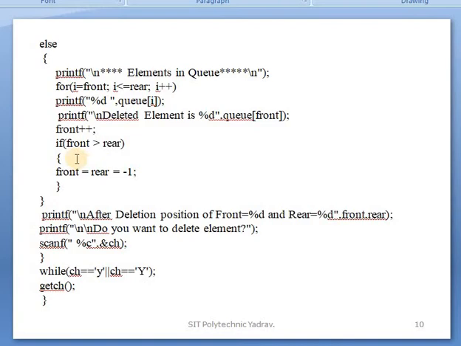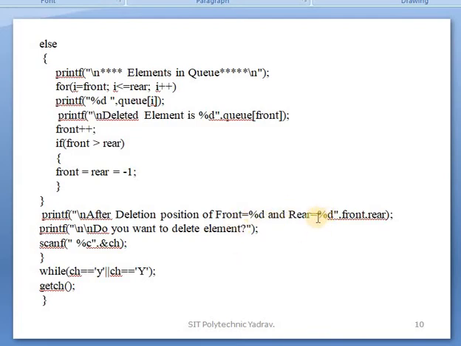Next, if front is equal to -1 is checked, and if it is true, then the inner part is executed. Otherwise, go to the next statement. And what is the next statement? After deletion, the position of front and rear is displayed: front is equal to 1 and rear is equal to 4.